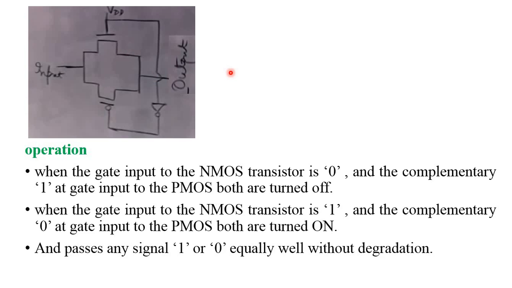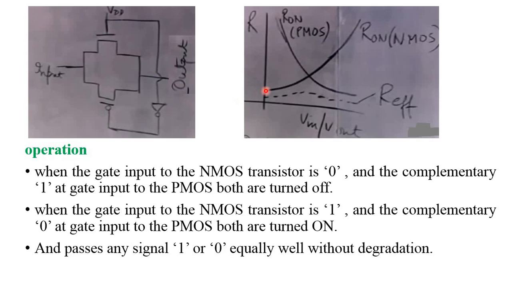In the pass transistor logic, the resistance changes from high to low level or low to high level. But in the transmission gate, how is the resistance value present? Here the NMOS can be replaced by one resistance and the PMOS can be replaced by one resistance. If the input is completely passed at the output side, the gate to source voltage is reduced. The gate to source voltage is reduced means automatically the resistance increases.